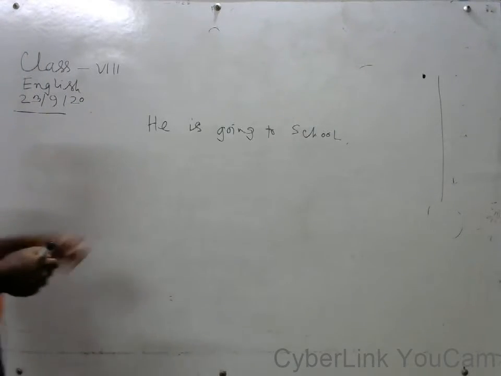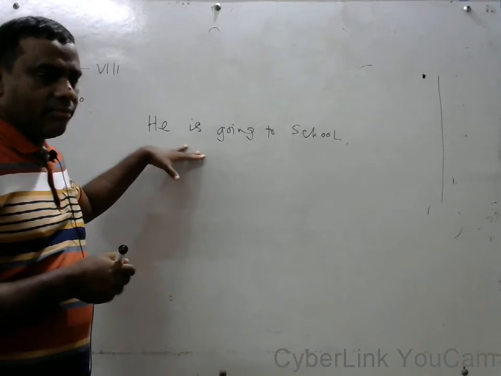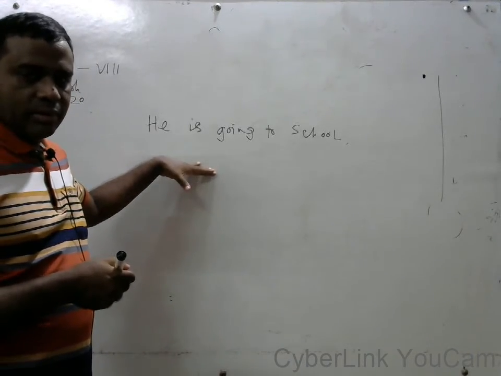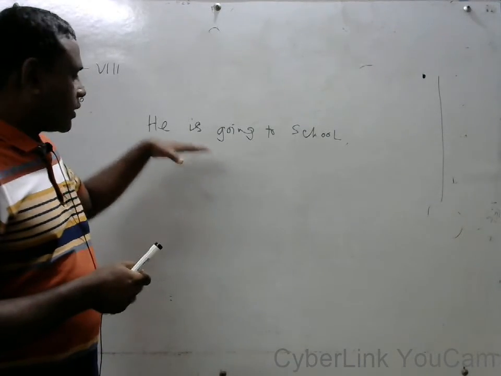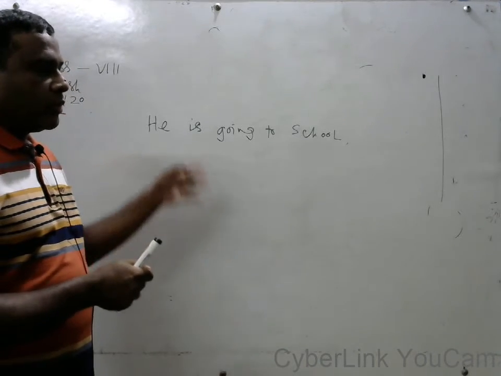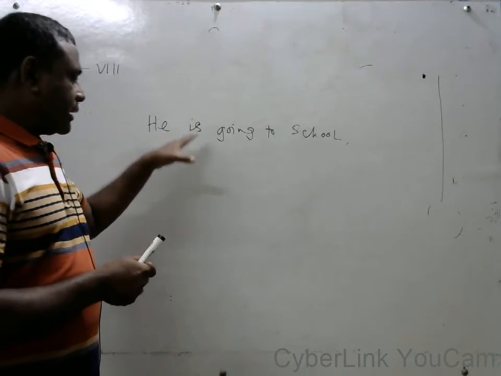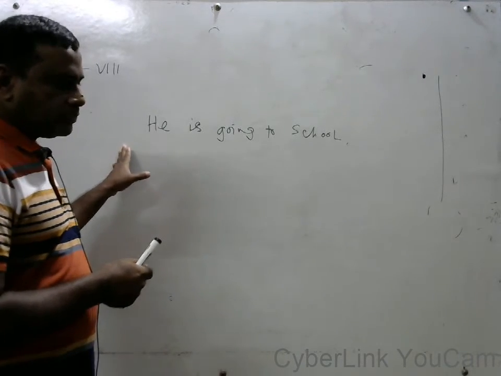My dear learners, if the sentence consists of an auxiliary verb or modal verb, that time we have to take the auxiliary verb before the subject.